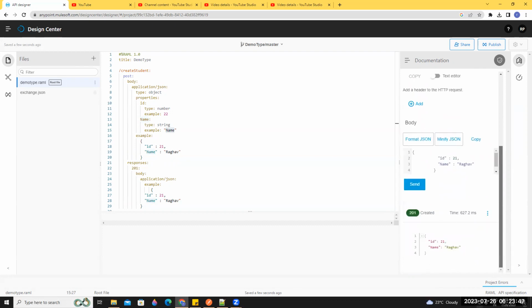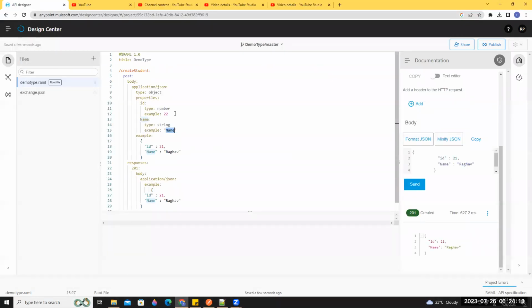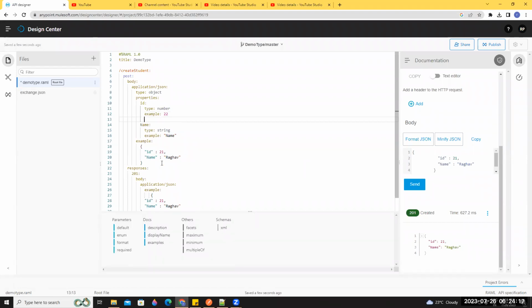Okay, now why do we have to define the type? Suppose in our attributes, one student has ID, name, phone number, address, different attributes, right? But only ID and name are mandatory, and the remaining are optional. Whenever using types, we have to put required. If you pass required as true, it is mandatory.